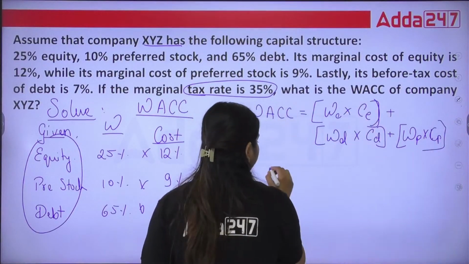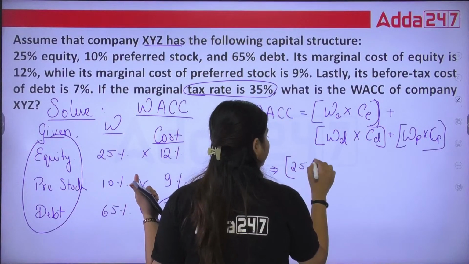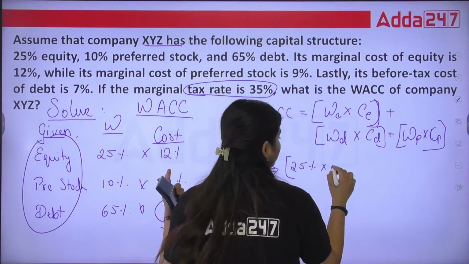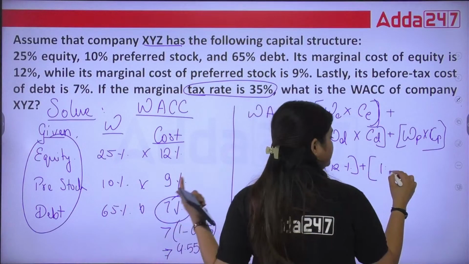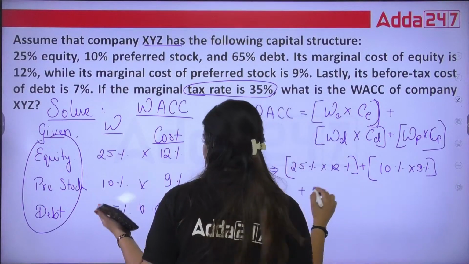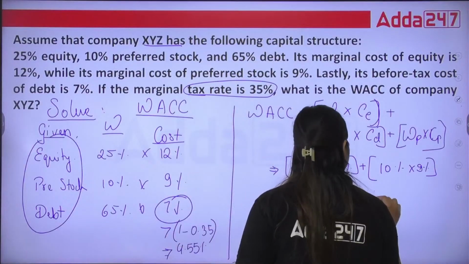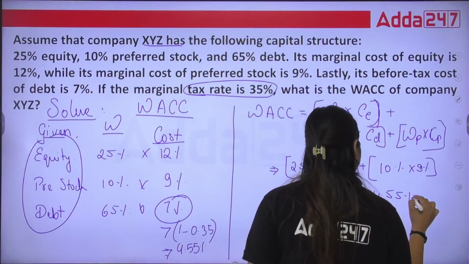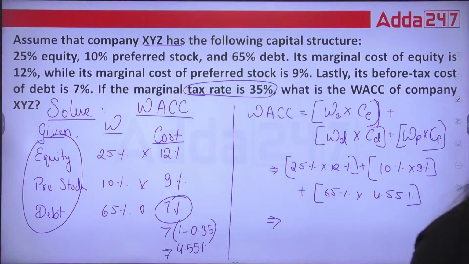Now we know the data, so you can multiply directly: 25% into 12% plus 10% into 9% plus, remember, 65% into 4.55%. Yes, this is how we need to calculate.